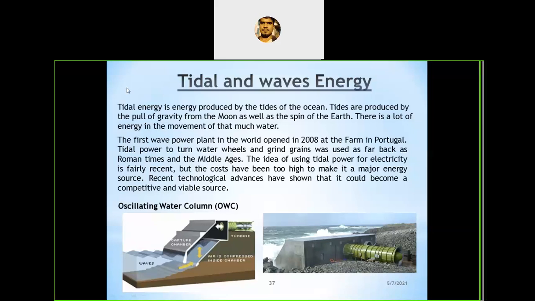Because of the combined effect of moon and sun, it forms the gravitational force. That gravitational force is the reason for the formation of tides.